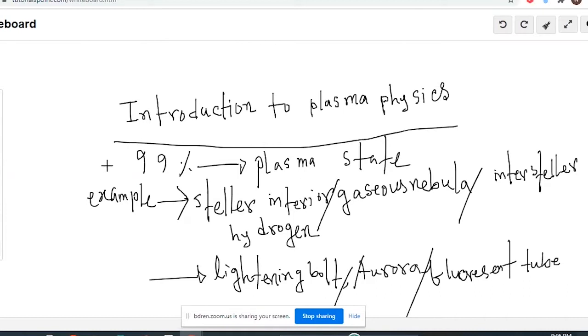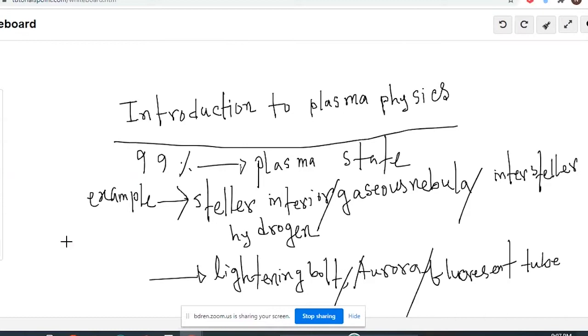I'm going to give you some ideas that will amaze you: 99% of the universe is made of the plasma state. Examples of this state are the stellar interior, gaseous nebula, interstellar hydrogen. These examples are all outside of our Earth.